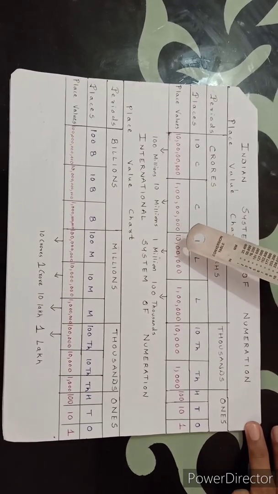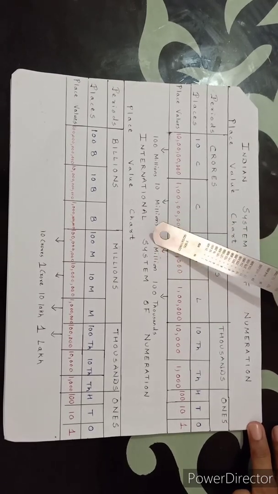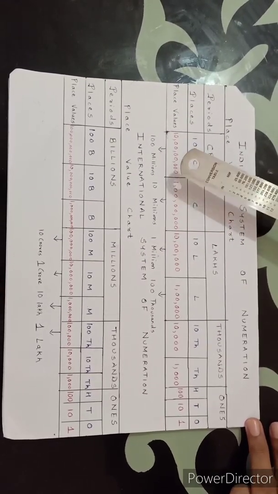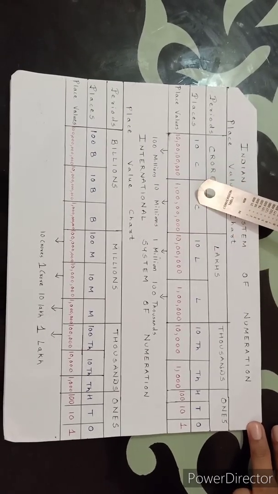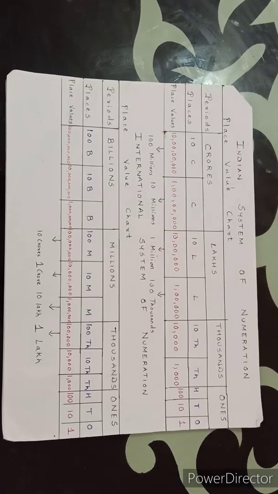There are 1, 2, 3, 4, 5, 6, 7 digits in 10 lakhs. That is 1 is followed by 6 zeros. So this 10 lakhs in Indian system is equal to 1 million. 1 million in international system. Now here 1 crore, how many digits are there? 1, 2, 3, 4, 5, 6, 7, 8. This 1 crore is equal to 10 millions in international system of numeration. And lastly, this 10 crores in Indian system is equal to 100 millions in international system.